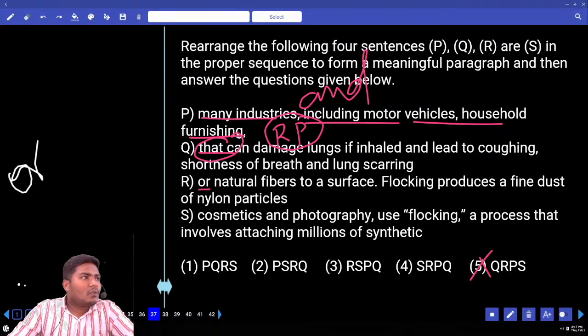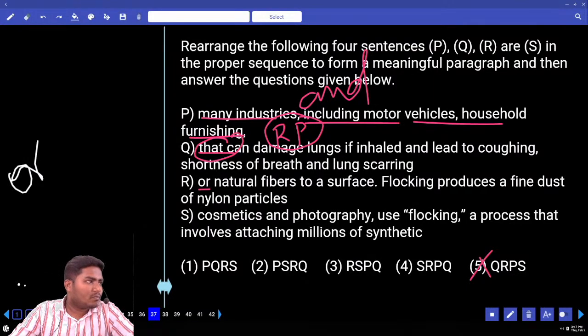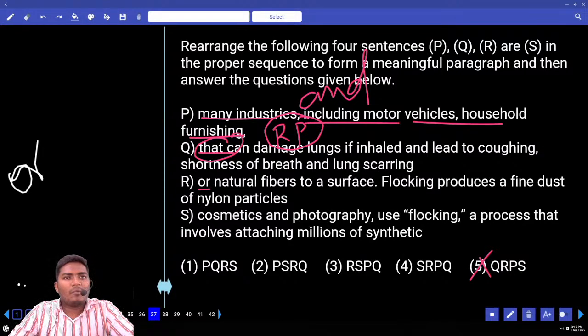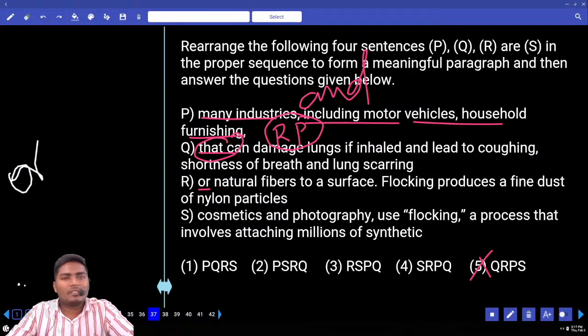Coordinating conjunction. Fanboys. Do you remember fanboys? Who are they? For, and, nor, but, or, yet, so.